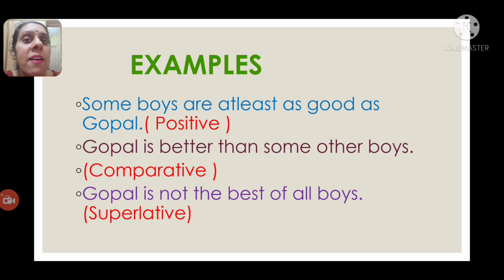Boys is the first subject. Gopal is the second subject. Good's comparative degree is better than some other plus first subject, boys. Next, if you take the superlative degree, the second subject is Gopal, is, and you should get the negative form, that is not. The superlative form of good is best. Best of all plus first subject, what is that? Boys. Gopal is not the best of all boys.